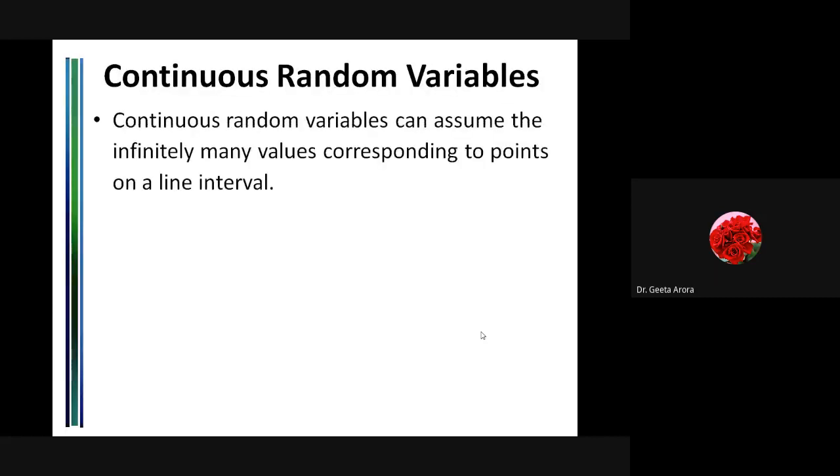So here we have the same thing. What is a continuous random variable? A continuous random variable is a variable that can assume infinitely many values corresponding to the points on a line interval. It means if we talk about any range, we have the minimum of something and the maximum of something, and in between some points are lying, and we are not sure which point will appear. We can't count it as a discrete value because infinitely many values can occur in between this range. For example, if I take just a small range 0 to 1,